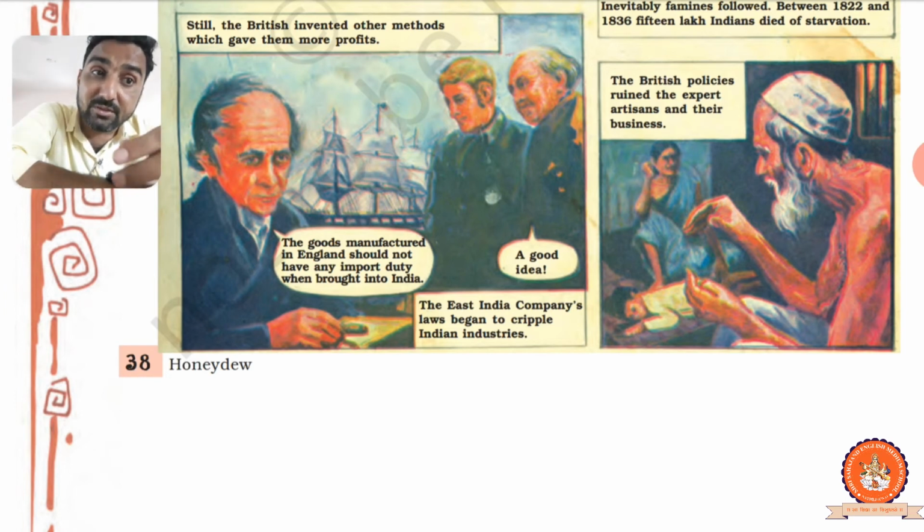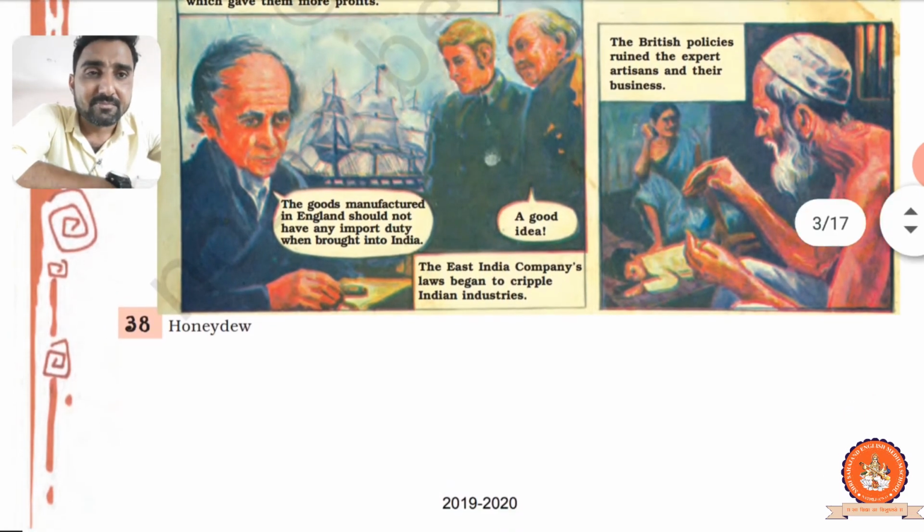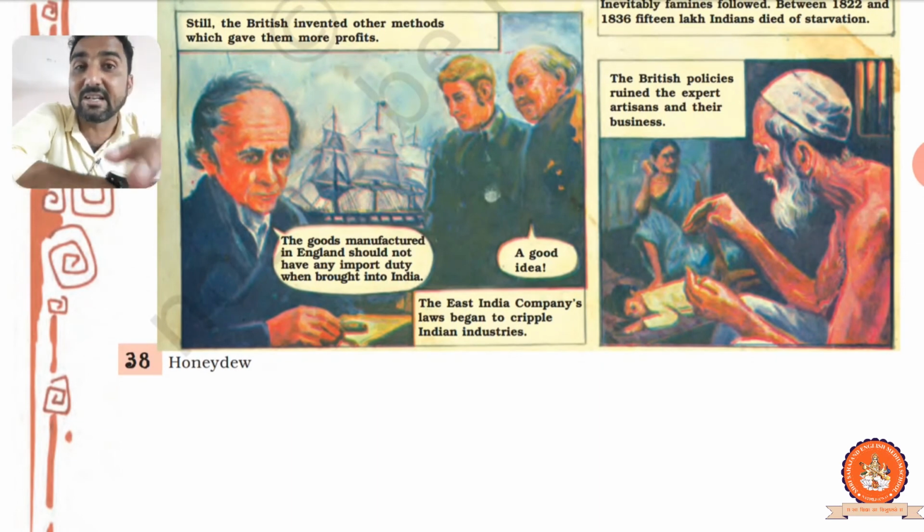One man, an artisan, but he has no food. His son is dead. You can see his wife is crying and all that. What mercy and what kind of pity, right? It's a very bad condition. So the British policies ruined the expert artisans and their business. Very expert, very talented artisans we had, but because of the British policy they were totally ruined.